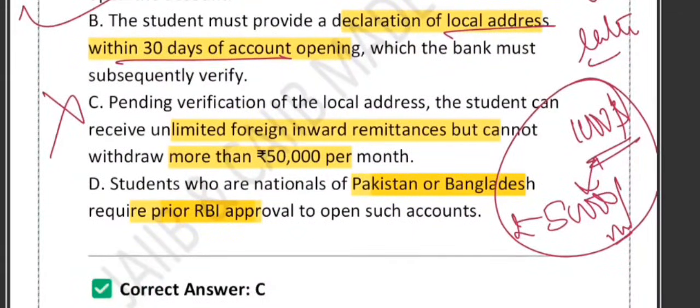What about option D? It says Pakistan, Bangladesh nationals need RBI approval. Foreign students who belong to Pakistan or Bangladesh must take prior RBI approval. This is the correct one. This is the mandatory rule.